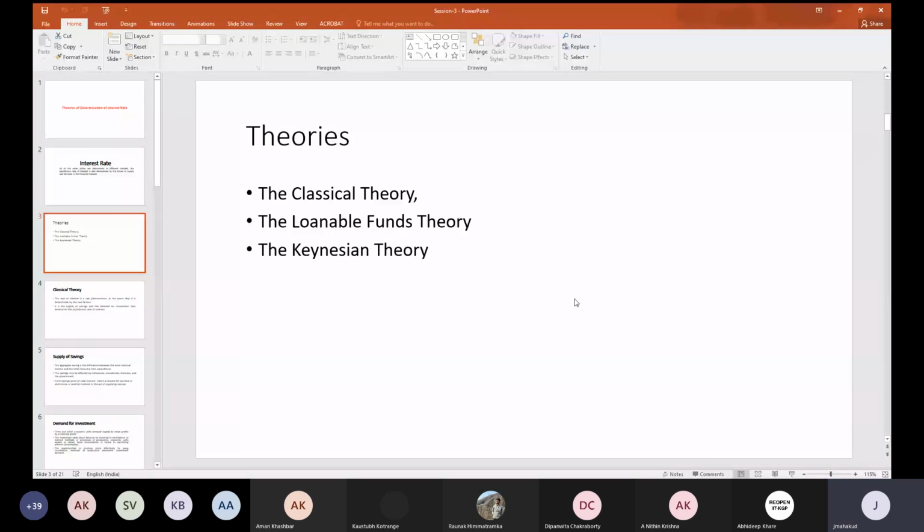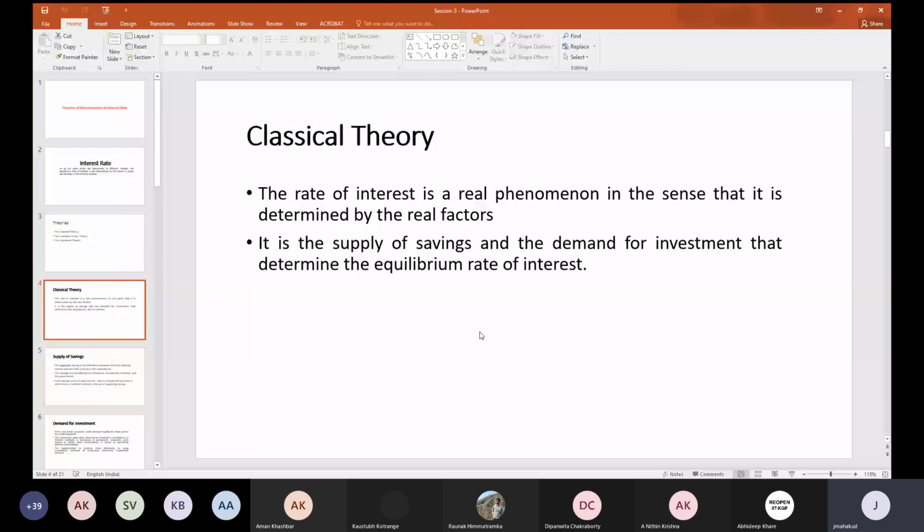If you remember, the classical theory always assumes that there is full employment. Supply is always equal to demand because supply creates its own demand. Whatever we can supply will automatically be demanded. So that's why equilibrium always exists in the system. Keeping that in mind, the classical theory says interest rate is a real phenomenon. That means the interest rate is determined by real factors.